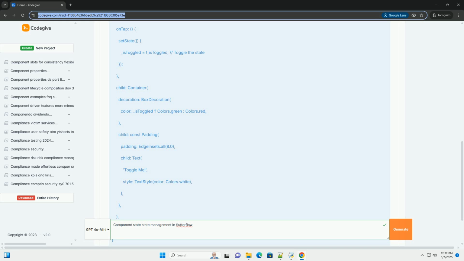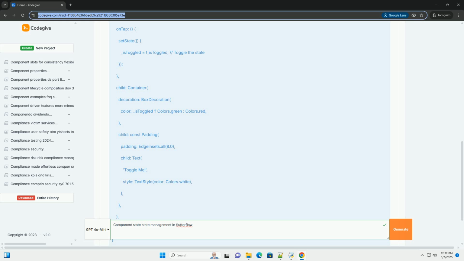What is component state? Component state refers to data held within a FlutterFlow component that can change during the component's life cycle. These changes trigger a rebuild of the component's user interface, making it interactive and responsive to user actions. Think of it as a component's internal memory, holding information like the current tab selection in a tab bar, whether a checkbox is checked or unchecked, the text entered in a text field, the current image URL being displayed, the visibility of a container, show or hide.